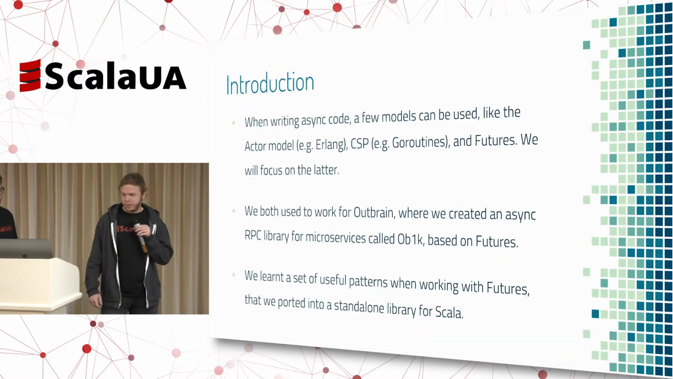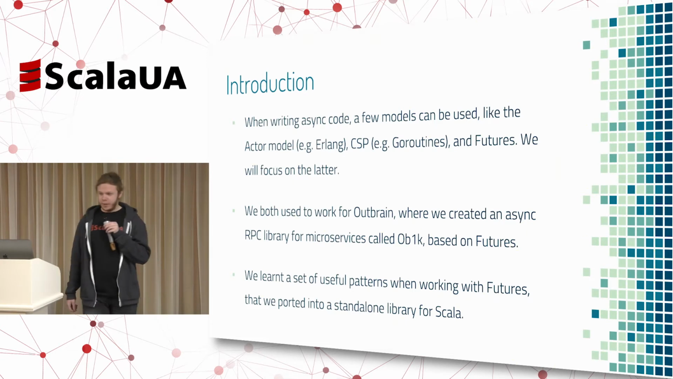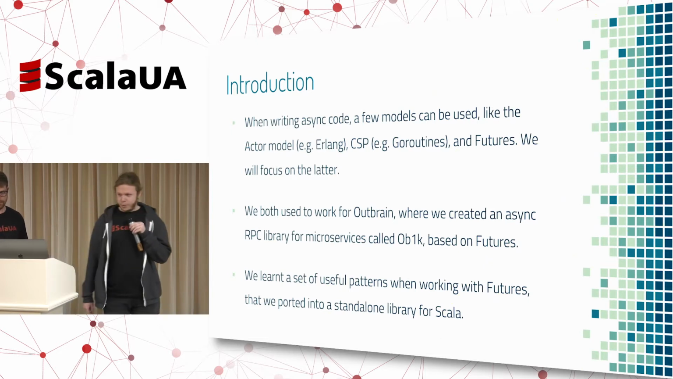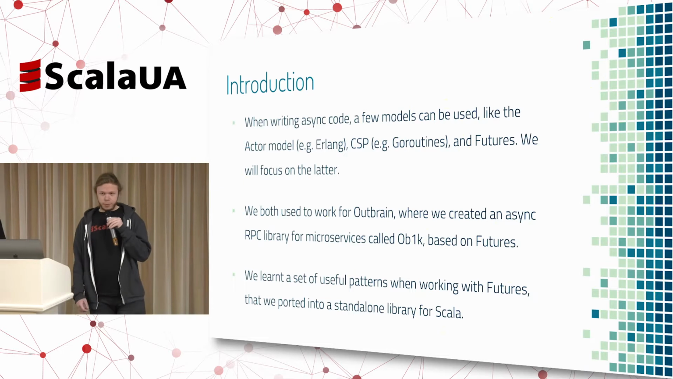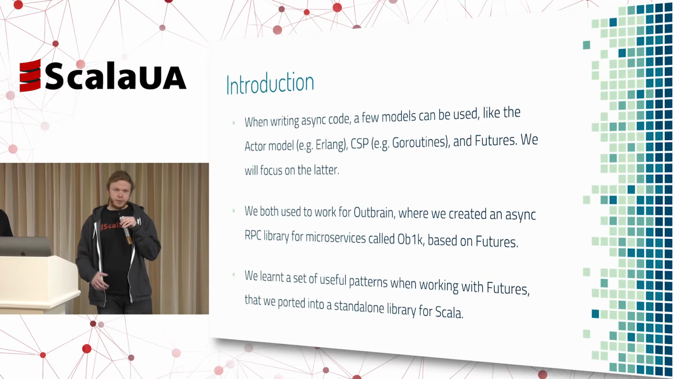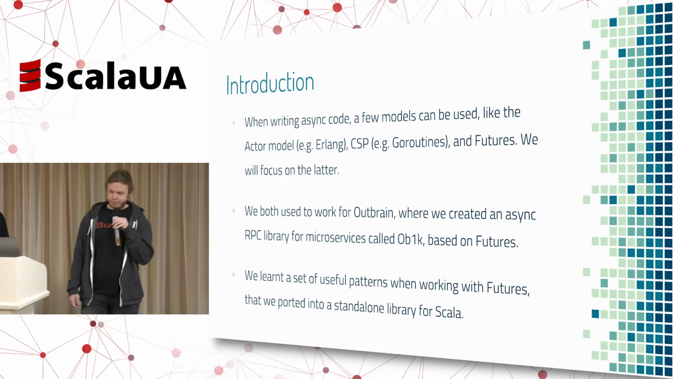So a bit of introduction. When we're dealing with asynchronous code, there's a few concurrency models we can use, such as the actor model or the CSP, and futures, which we will focus on today in this talk. We both used to work for Outbrain, which decided to move to asynchronous code using a library that we wrote called Obic. In Obic, we implemented our own futures library in Java, and with that library, we created and implemented a set of patterns that we decided to export to a standalone library working with Scala's Future.